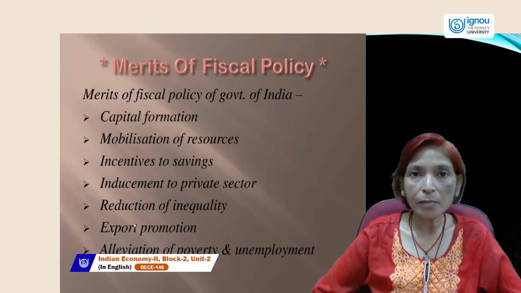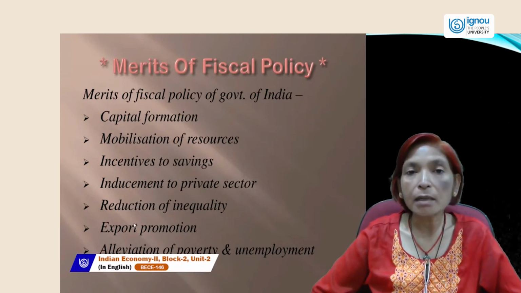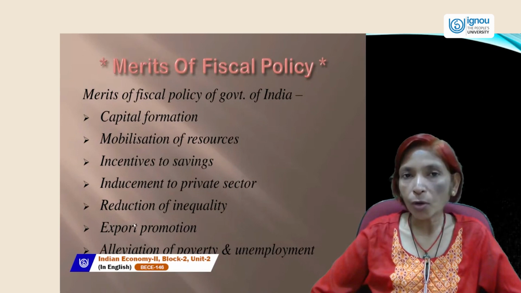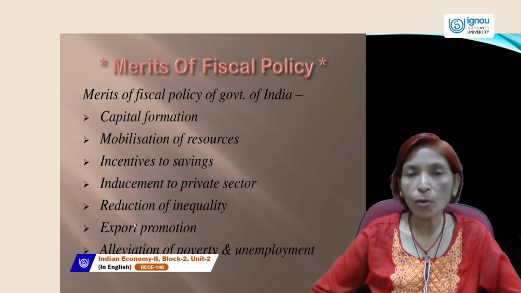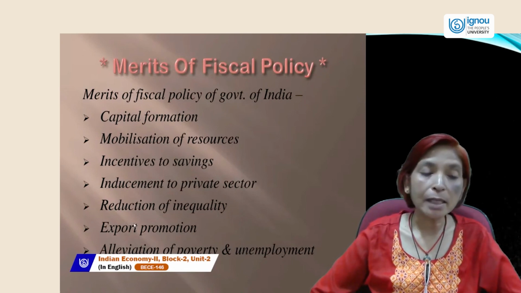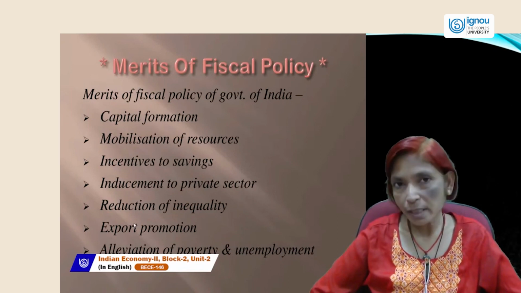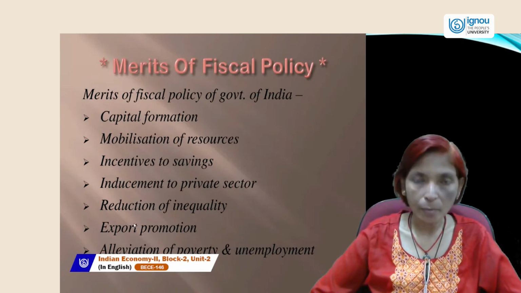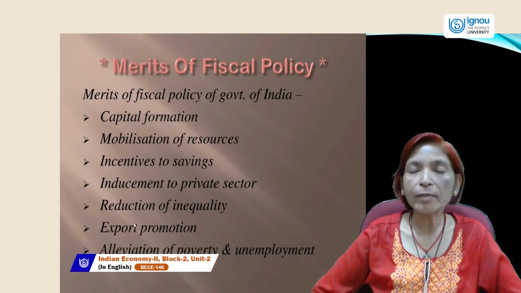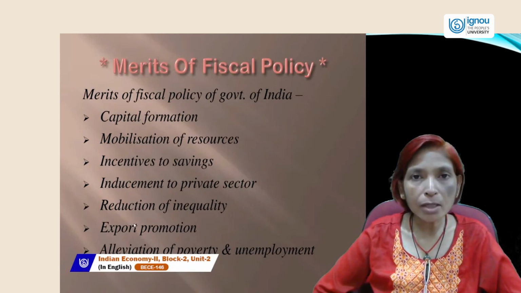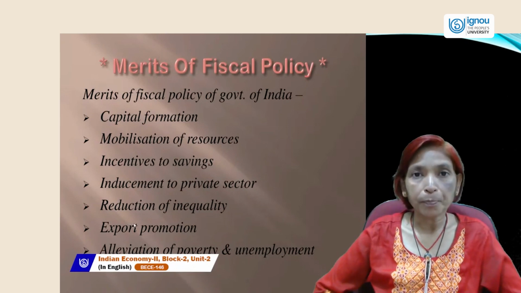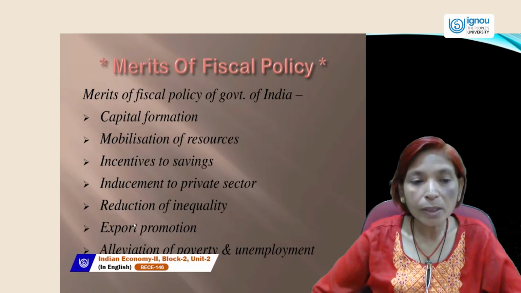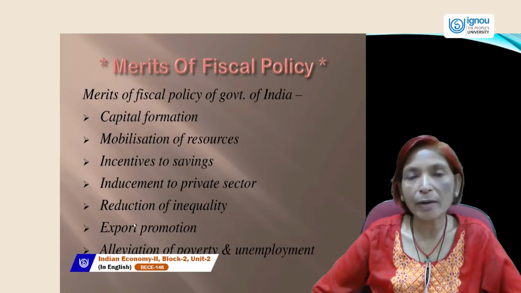So government can promote and encourage the country's people. If you want to get a rebate, you want to avoid paying more taxes, then you can take this advantage, and incentives to saving are also provided by the government. Next is inducement to private sector. Government can also encourage the private sector. Government can provide more and more infrastructure facilities to the private sector, so